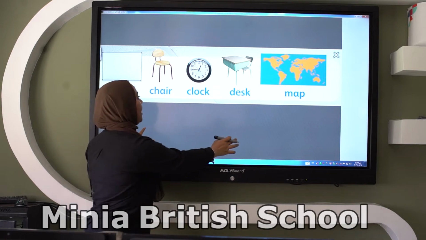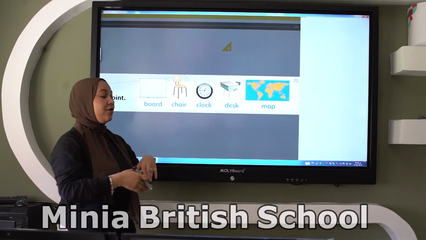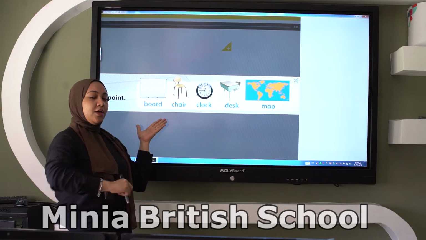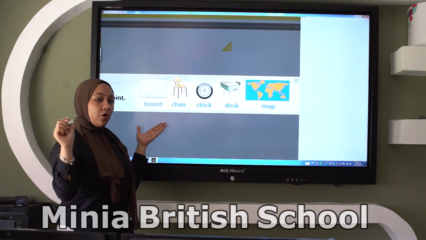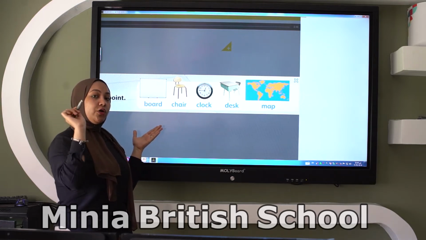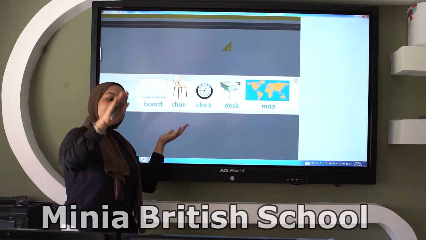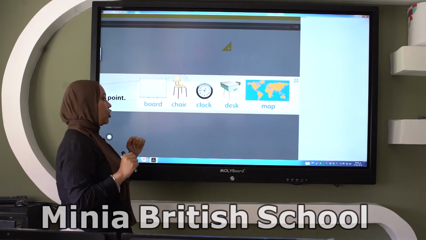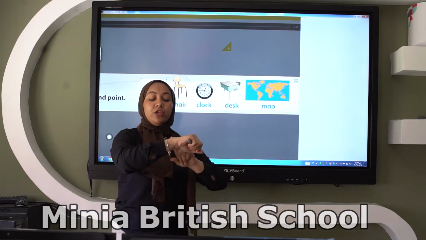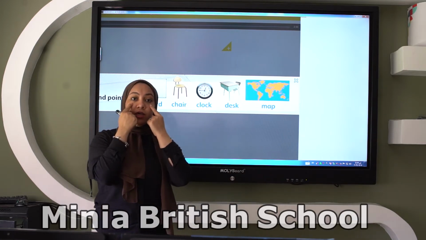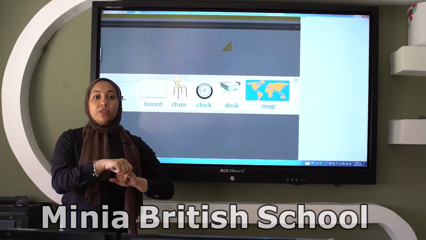So here we have, in the classroom, a board. The teacher writes on the board with a marker. We have a chair. Students sit on the chairs. Good job. We have a clock. We know the time by looking at the clock.